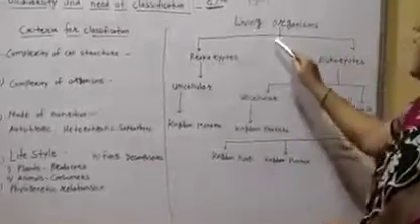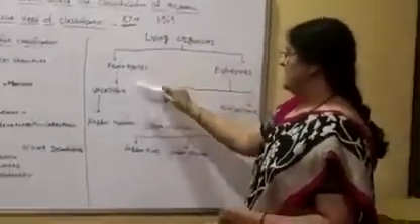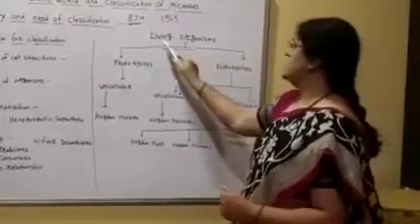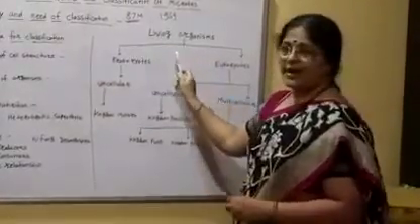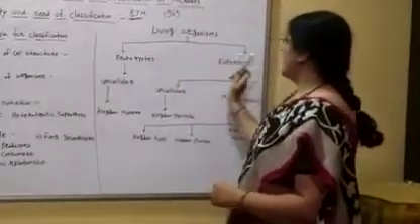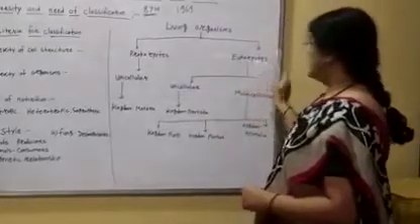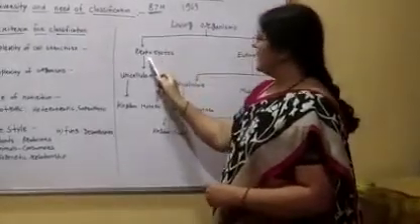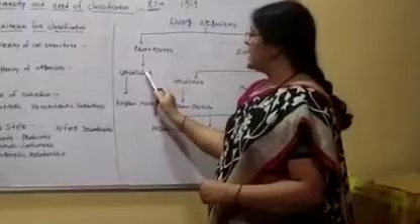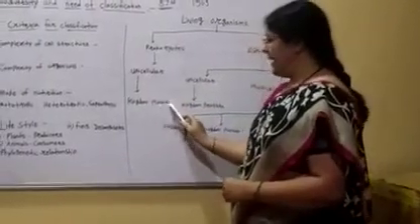This is a chart of Whittaker. He divided living organisms. From this you can understand living organisms are divided into 2 types. First, prokaryotes, second, eukaryotes. Prokaryotes are unicellular, kingdom 1, Monera.